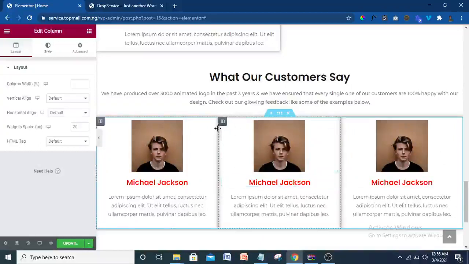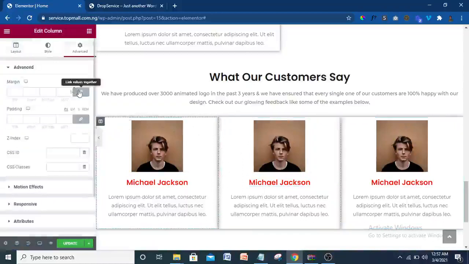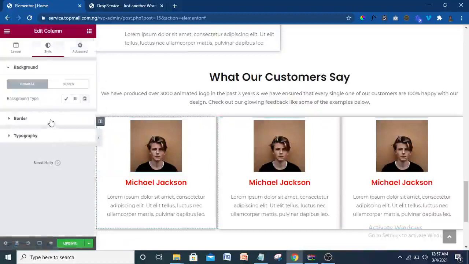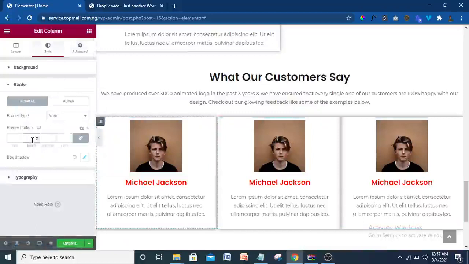Okay, so I also want to give a space there. So I'm going to come to this column here, then go to advanced, then unlink all this, then the right, just the right alone. Just give it something like 7. Okay, let's leave it at 7, just a little space. Alright, so let me also give it a kind of curved edge. So come to style, come to border, the border radius, give it 20. So it's a little bit curved.